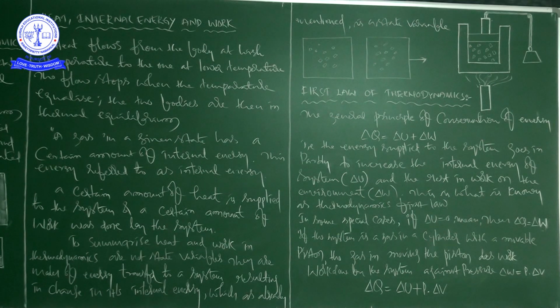Therefore, what about the work? Delta W is equal to P into (Vg minus VL), because of the gaseous state and liquid state. That is equal to P, which is 1.013 into 10 to the power of 5, into 1670 into 10 to the power of minus 6, which is equal to 169.2 joules. So that is the amount of work done in the case of 1 gram of water.